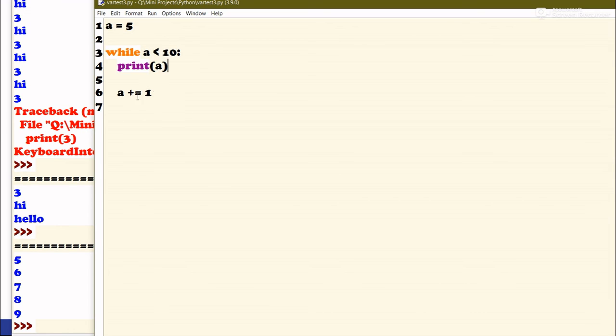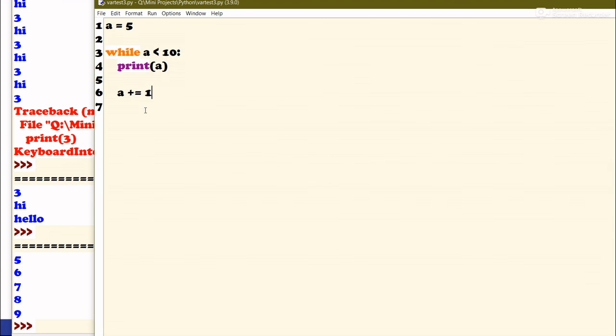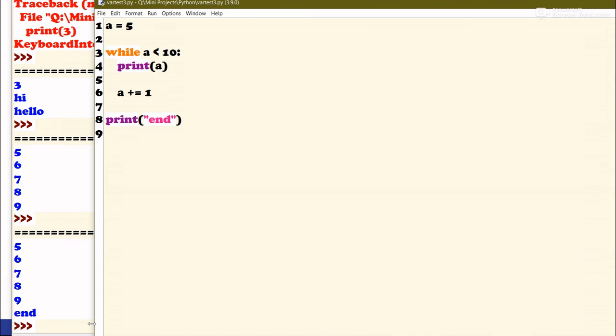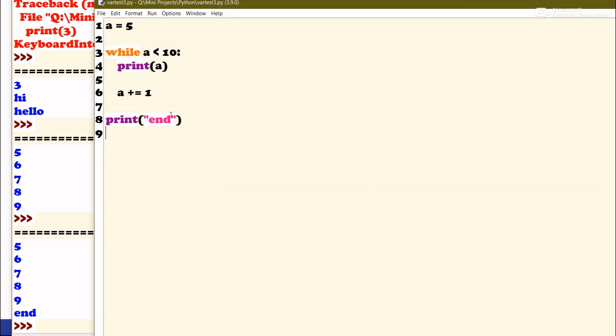So we are not going to enter this while loop here. We will just terminate out of this while loop and end the program. Or we can also say print end or anything like that. So if I run this, we will see end at the last, because when we exited this while loop, we came down to print end.